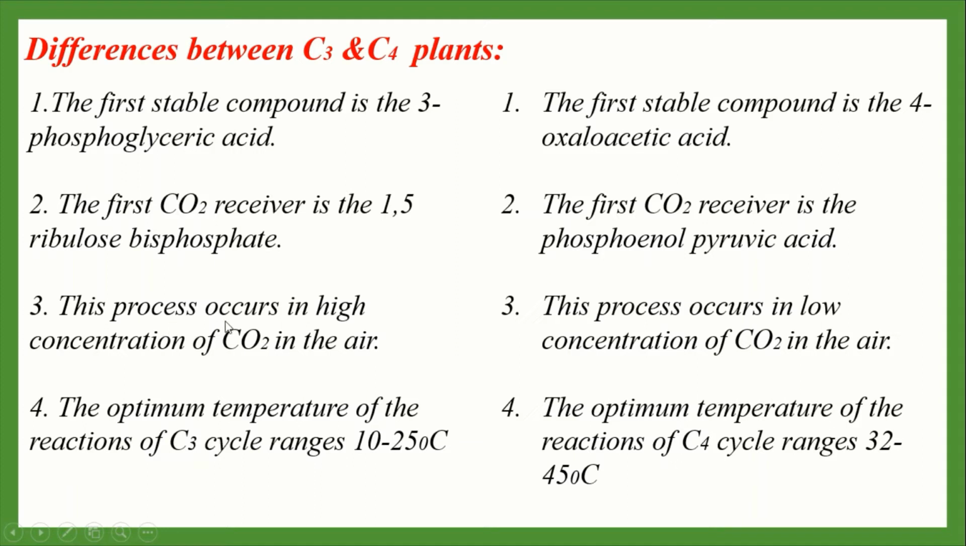The concentration of carbon dioxide is high in the C3 cycle, and the concentration of carbon dioxide is low in the air of C4 plants. The optimum temperature of reaction of the C3 cycle ranges from 10 to 25 degrees Celsius, and the optimum temperature of reaction of the C4 cycle ranges from 32 to 45 degrees Celsius. Okay everybody, you have to memorize this chart.